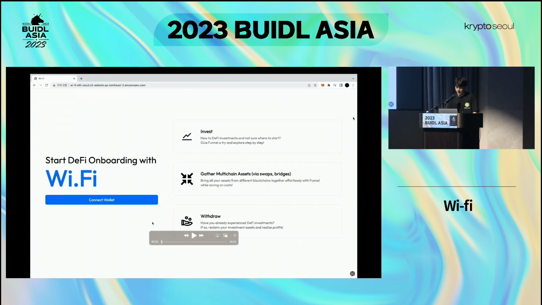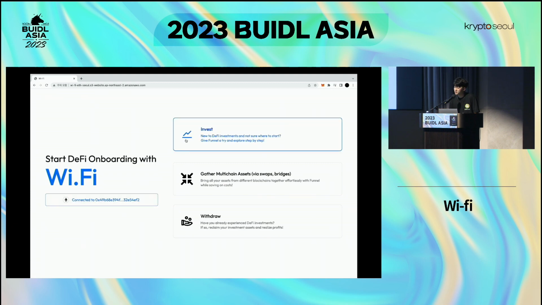And that's this all-in-one DeFi D-app. And this is a demo. On the front page, as you can see, we provide 3 utilities: investing in the actual DeFi product, and gathering multi-chain assets, which is sending gas fees, and withdrawal.